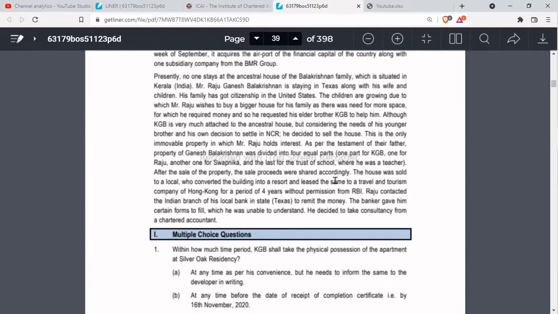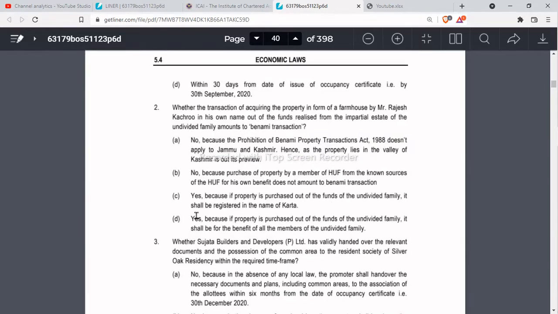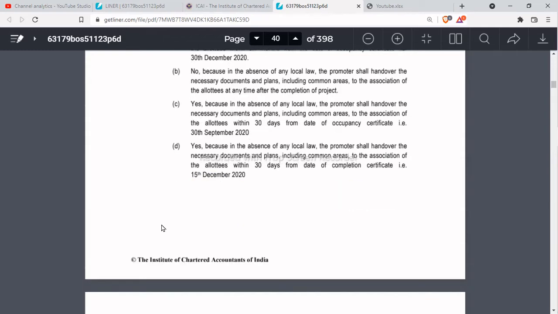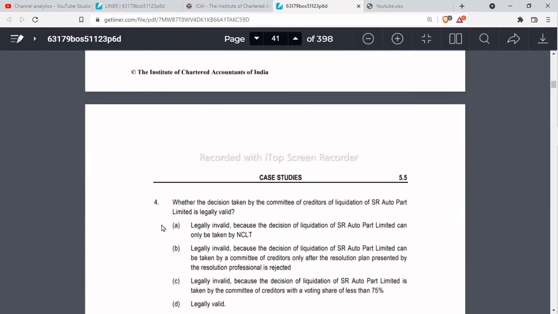So I'm going as per the ICA answer, which is D. It is correct. Okay, so the legal provision and logic are exactly the same, but there is some doubt regarding this date, which is given in the case study.